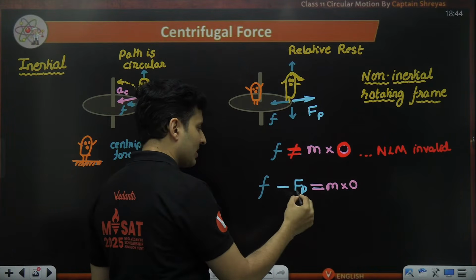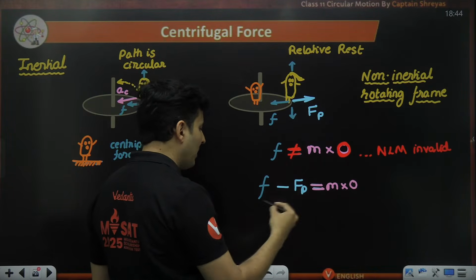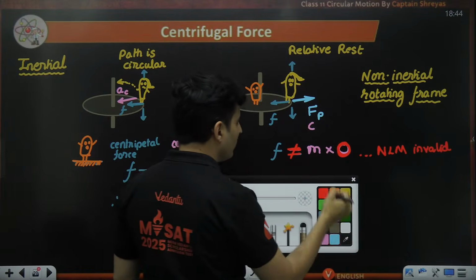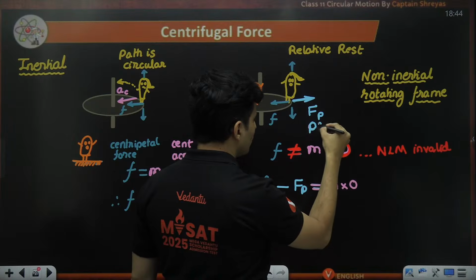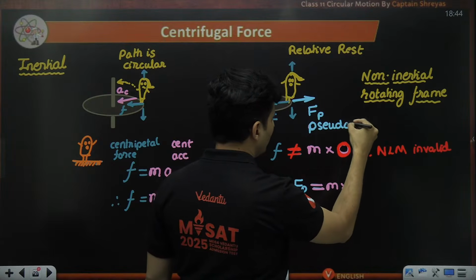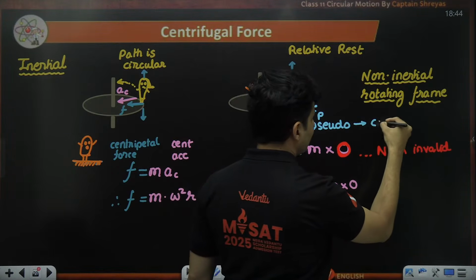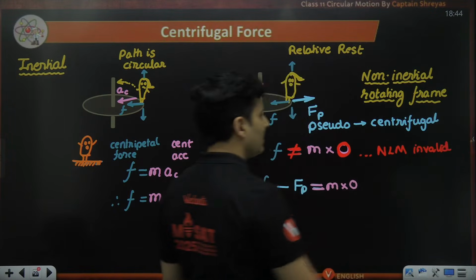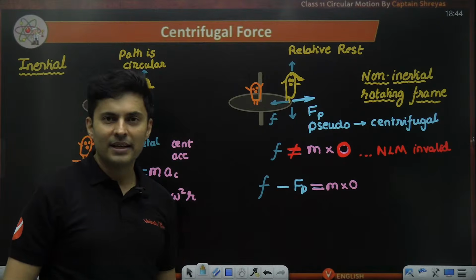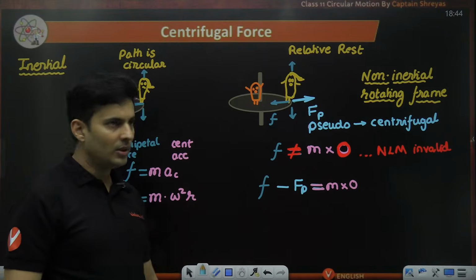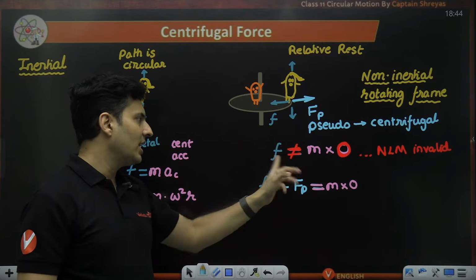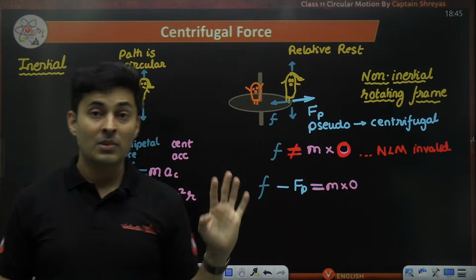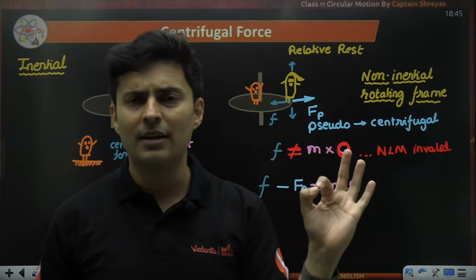Yes, my force of friction and pseudo force are balancing out each other. That pseudo force is called the centrifugal force. So centrifugal force will come in a non-inertial rotating frame. And in that frame, you will not call friction the centripetal force, nor will there be any centripetal acceleration. Please understand this very carefully.